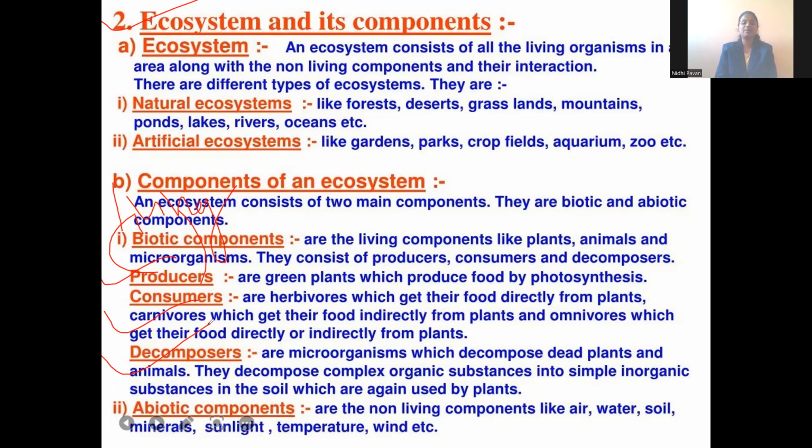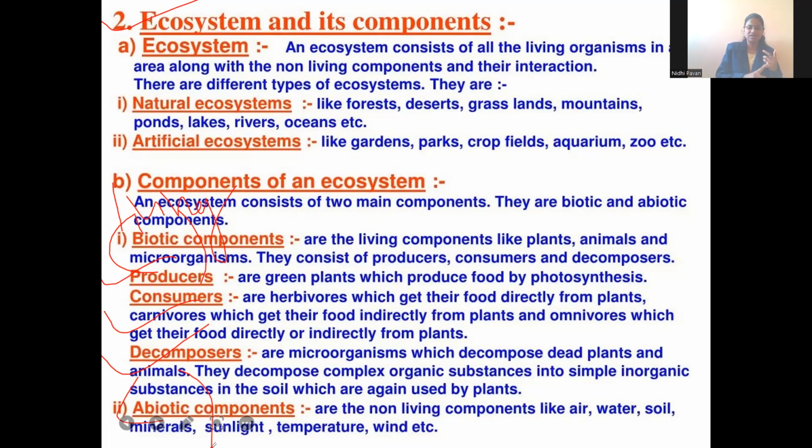The next one is abiotic component. Abiotic means non-biotic, non-living. So the non-living organisms or the non-living components are called abiotic. Soil, water, air, temperature, wind. So these all will come under abiotic components. We can think that only biotic components are necessary. What is the use of abiotic component? No, with this abiotic component only, biotic components can be alive, can sustain their life.